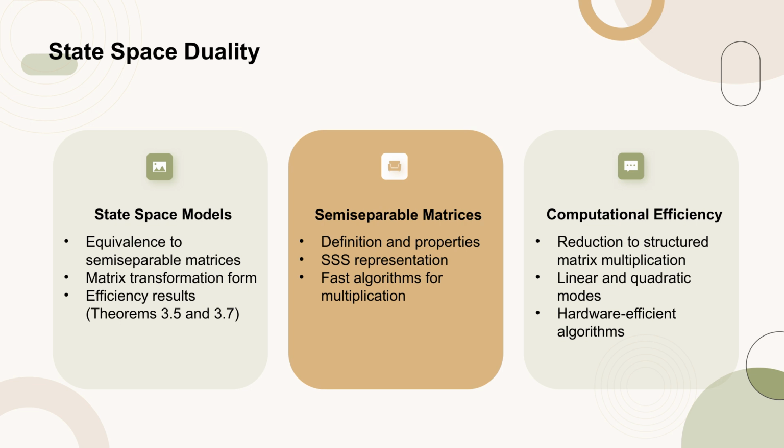Semiseparable matrices, defined by rank conditions on their submatrices, have structured representations that enable fast algorithms for matrix multiplication. The computational efficiency of SSMs is achieved by reducing the problem to efficient algorithms for structured matrix multiplication. This includes both linear and quadratic modes of computation, with a focus on hardware-efficient implementations.